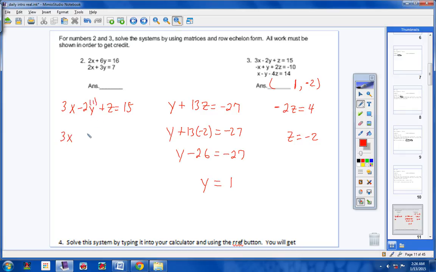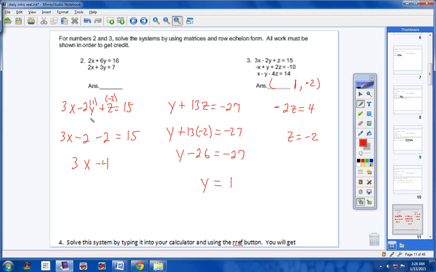So negative 2 times 1 is negative 2. Where the z is, I'm going to put a negative 2. So a positive negative is a negative 2. Equals 15. Now, let's see here. 3x negative 4 equals 15. Something's not right here because this should be coming out to a whole number, I believe.